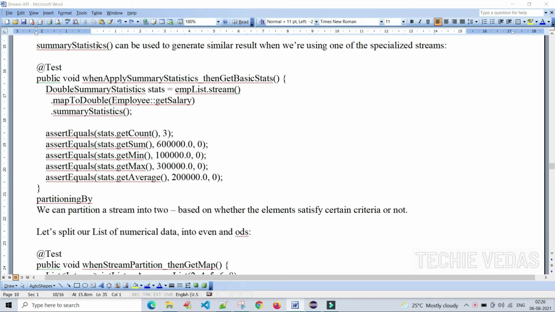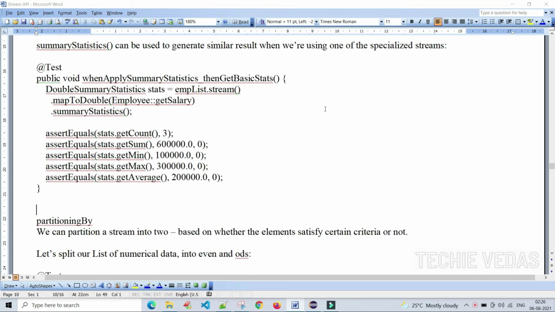Okay, how to achieve the above using the summaryStatistics method. See here the same example, creating the stream, mapToDouble of, getting the salary, dot summaryStatistics. We will get whatever summary statistics we are looking for, like max of salary, min of salary, average salary, sum of salary, all using this method. Stats dot getSum, getMin, getMax, getAverage.